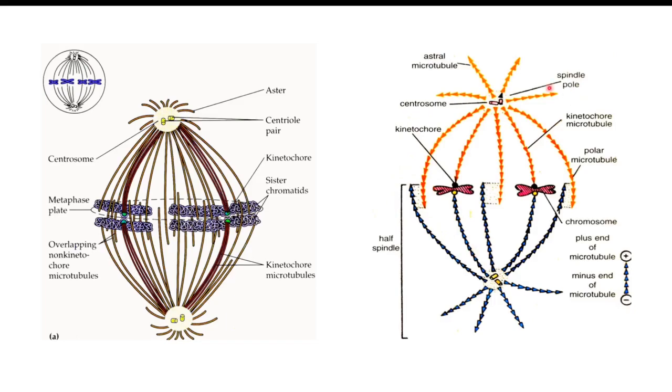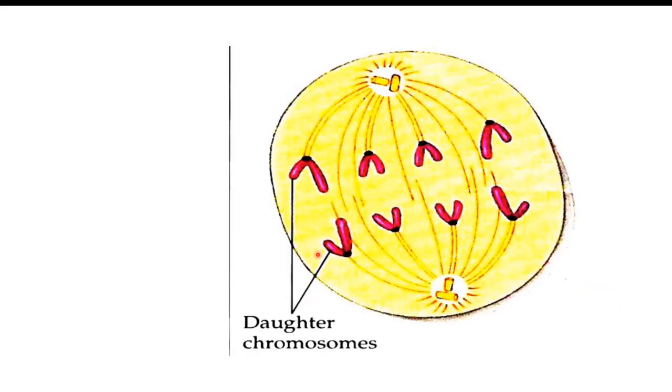In plant cells the centriole and centrosome are absent, and the spindles are formed by the tubulin protein, while in the case of the animal cell, the centrosome forms the spindles. This is also called an aster. So aster formation is the case in animal cells. Aster is not formed in plant cells, but the microtubules are formed, the spindles are formed, and they pull. Now here you can see they pull the chromosomes to their respective poles.